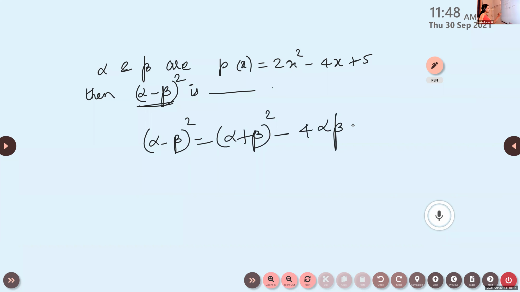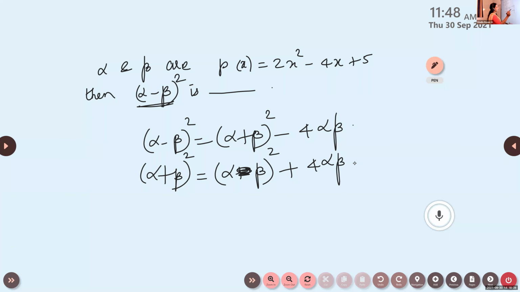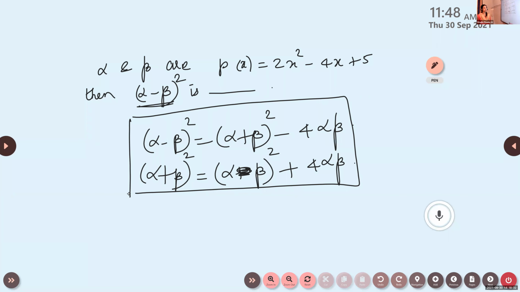Note down this. Those who don't know this identity, write down this. Alpha plus beta the whole square is alpha minus beta the whole square plus 4 alpha beta. These are the two identities. How to convert a minus b the whole square to a plus b the whole square, how to relate these two.